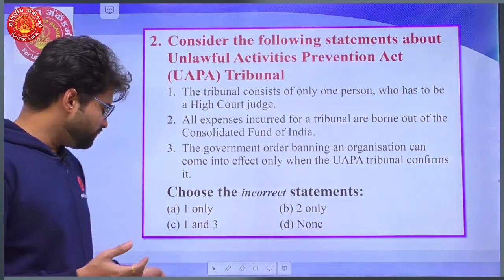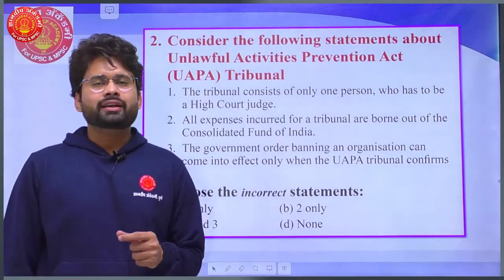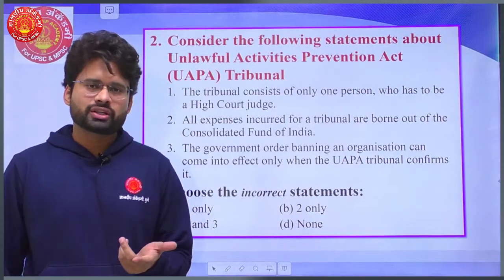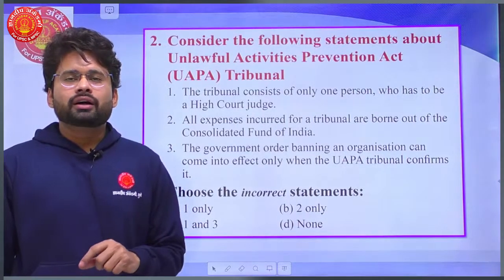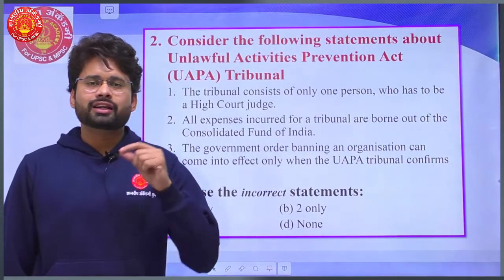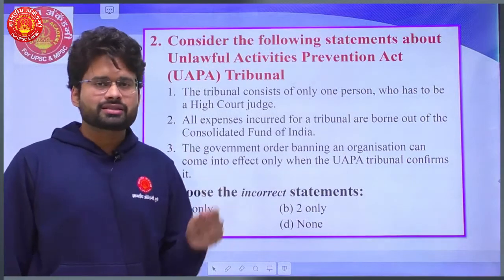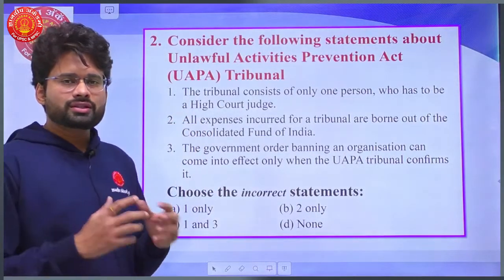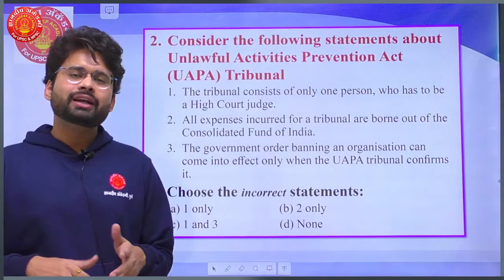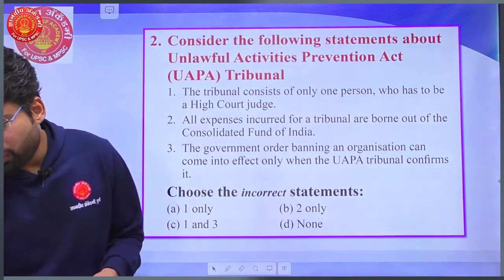You know that we have one particular legislation, that is UAPA, Unlawful Activities Prevention Act, and under this act various persons and organizations are recognized as terrorist persons or terrorist organizations, and the authority which decides upon these matters is nothing but the UAPA tribunal. Okay, now let's first read the options.